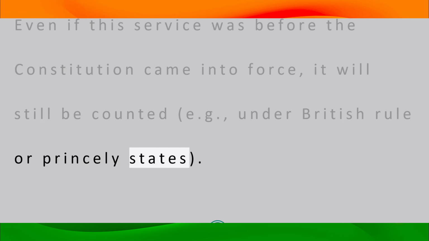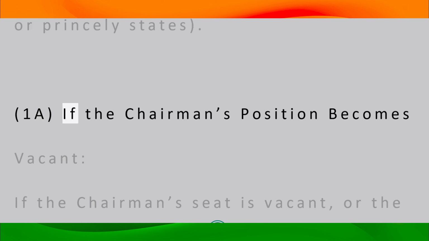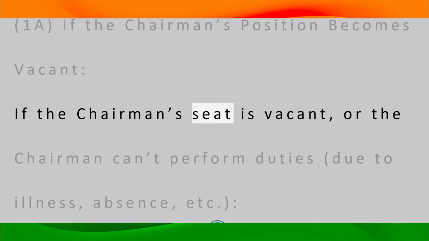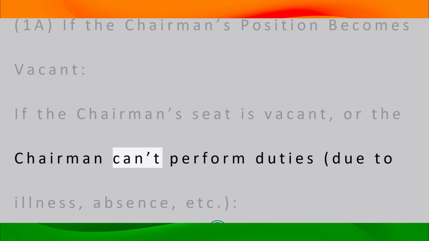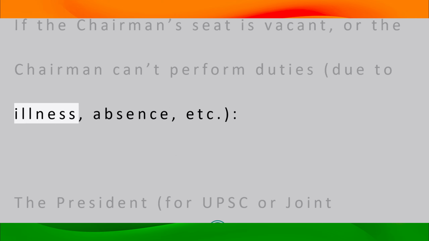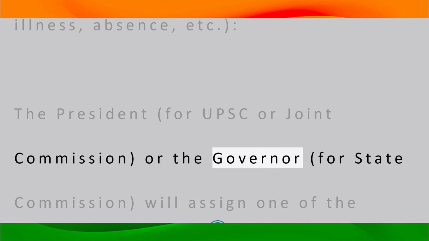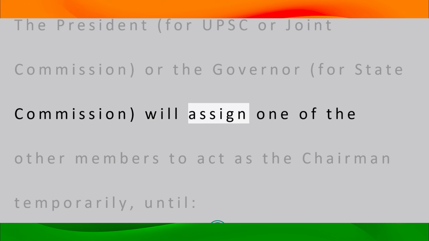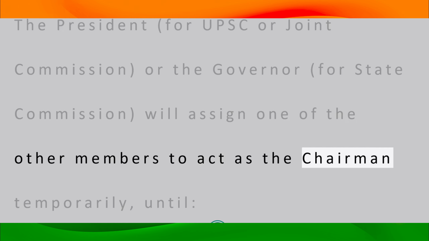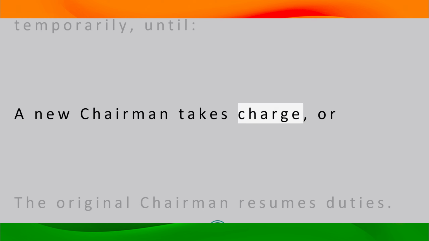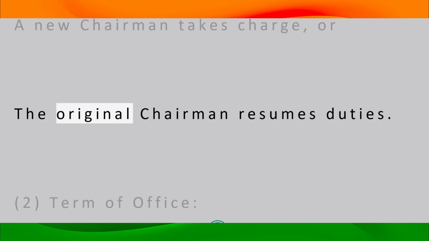1a. If the chairman's position becomes vacant, or the chairman can't perform duties due to illness, absence, etc., the President, for UPSC or Joint Commission, or the governor, for State Commission, will assign one of the other members to act as the chairman temporarily, until a new chairman takes charge, or the original chairman resumes duties.